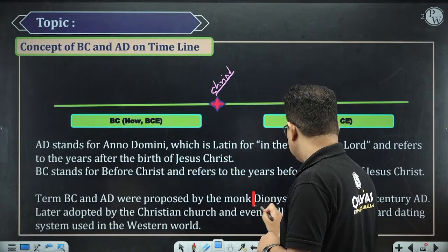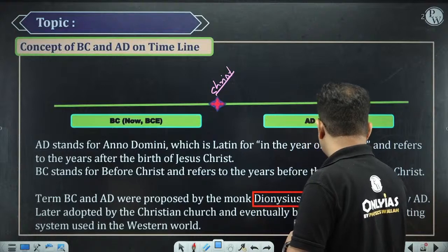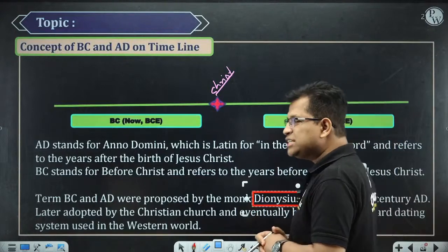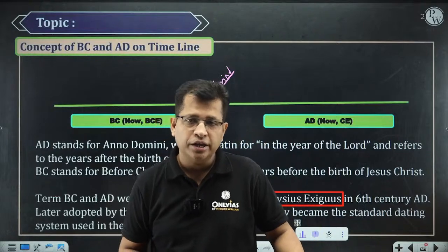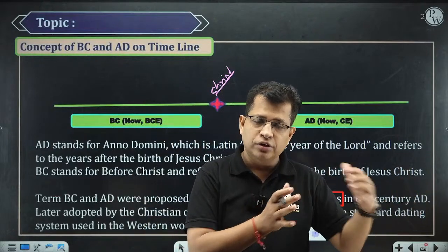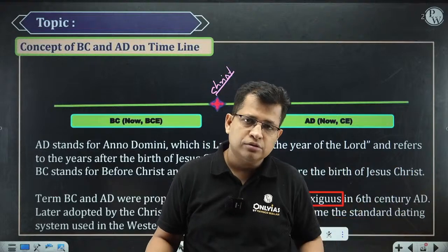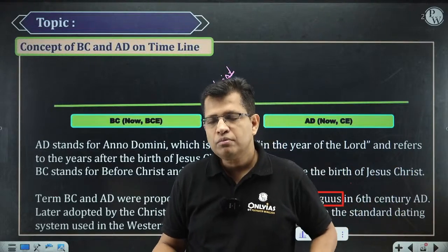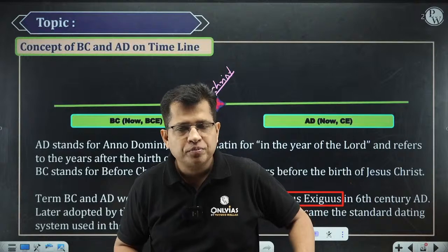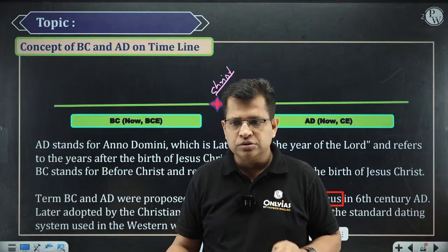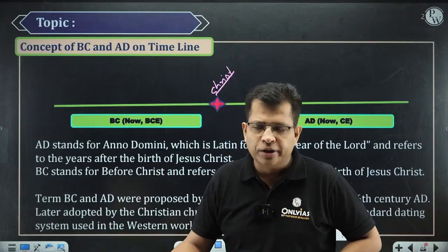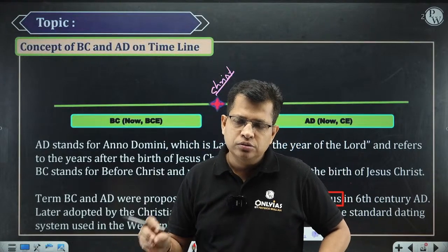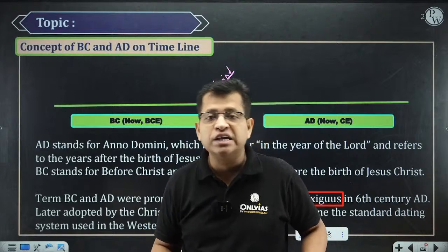This was Dionysius Exiguus in the 6th century AD. In the 6th century AD, that is, in the life of Jesus, not before Jesus. So there was a person whose name was Dionysius. He was given a responsibility to decide the date for Easter.